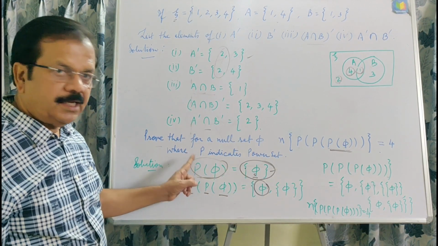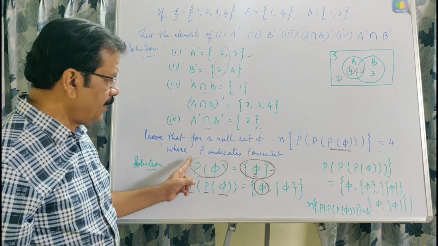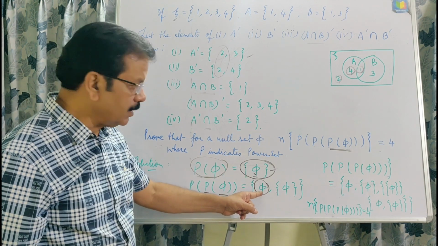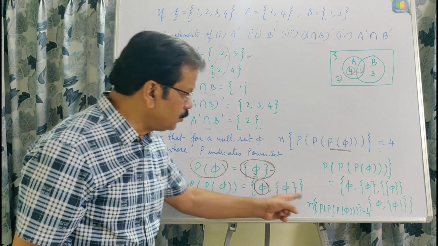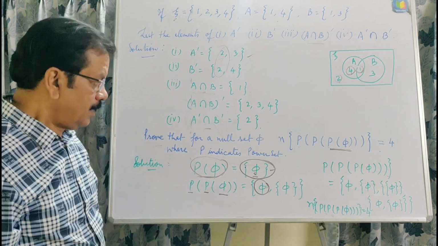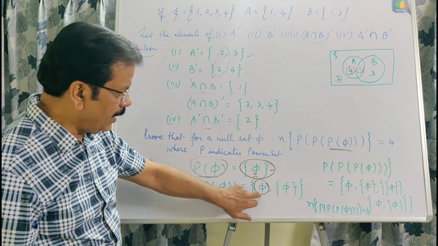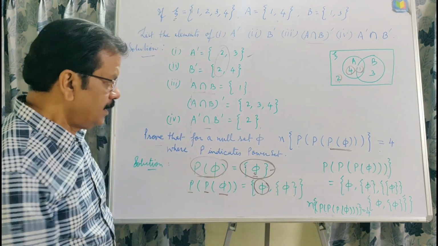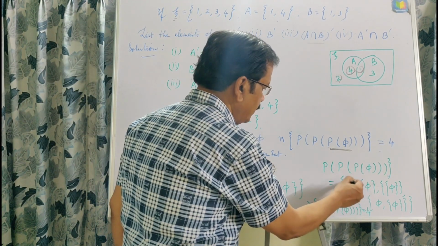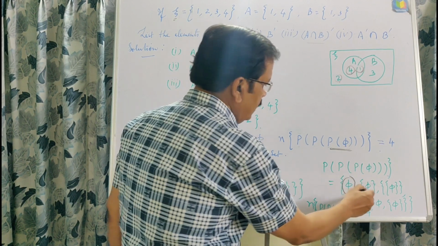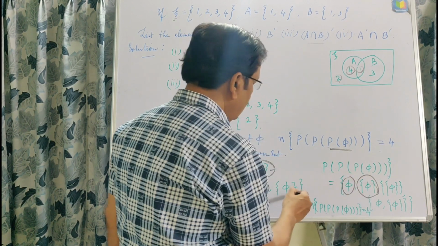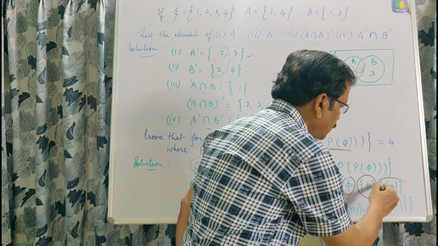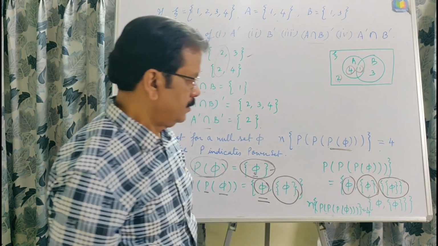The power set is represented this way, and after writing P phi, if we write P again, then one null set will be there and another element using the curly brackets for the power set. Now we are getting two elements, one phi, another phi within curly brackets. Now again the power of this, that is, we know the null set is the subset of every set. The second element will be phi, obviously in curly brackets, and the third will be phi within curly brackets, and that is why this will be represented twice in curly brackets.